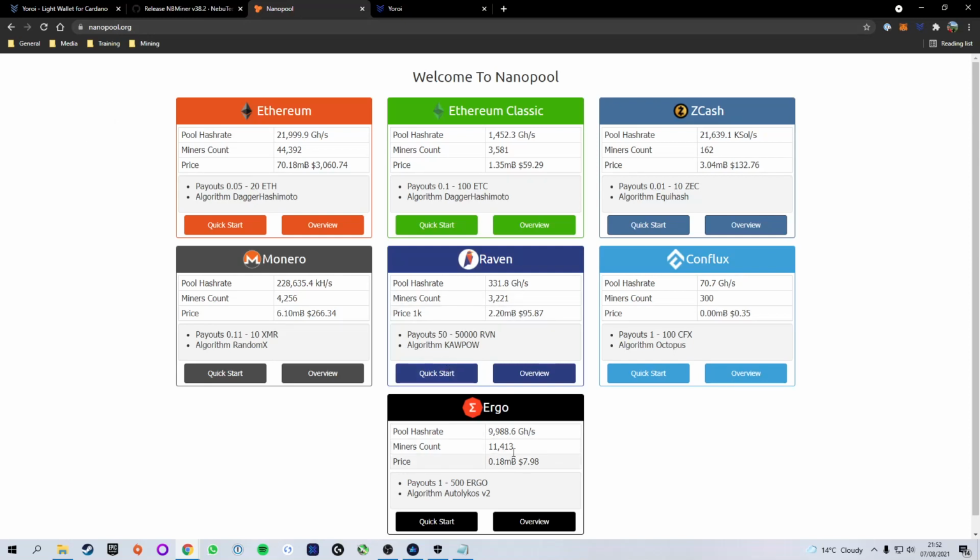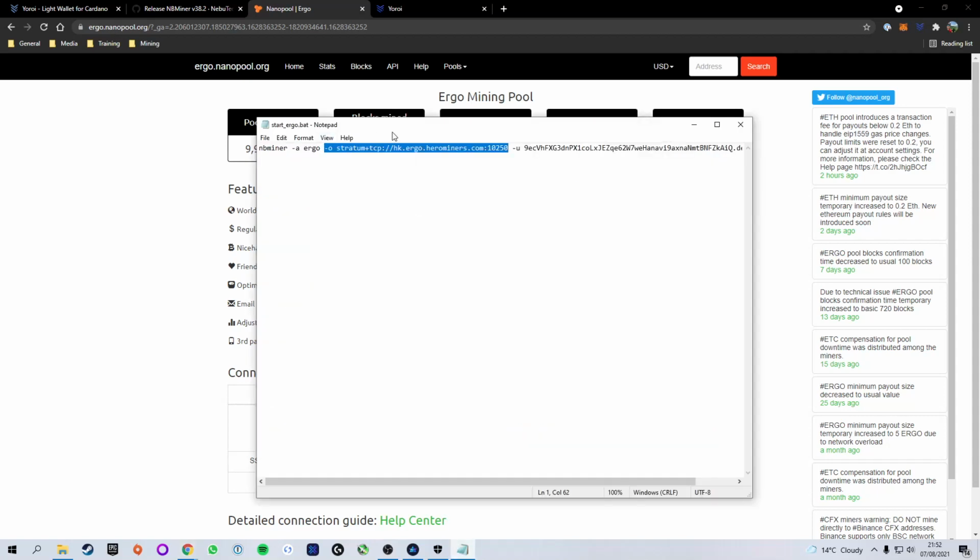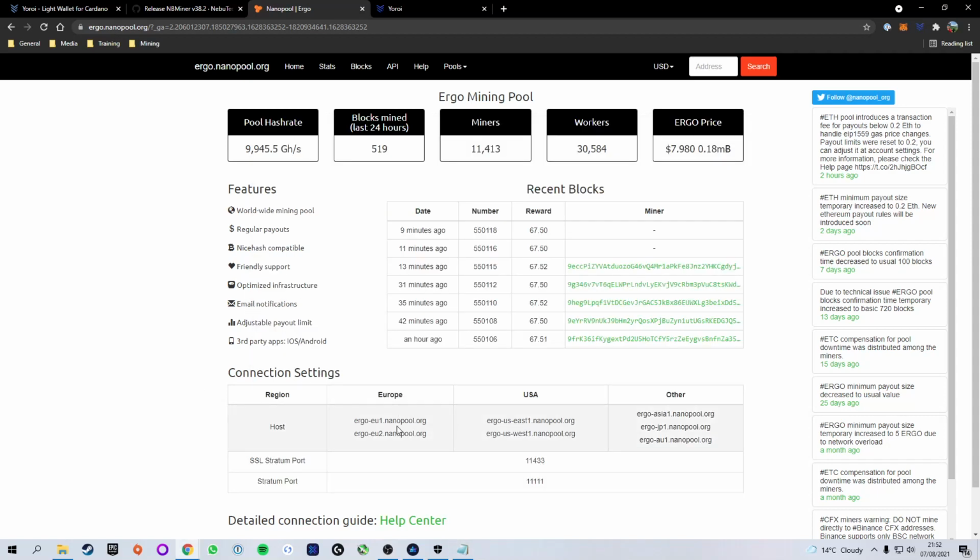So we're going to come down here to Ergo and click on Overview. And here under connection settings, you'll see we have all of the details we need in order to start mining. Here we have the default URL. We're going to change that to the Nanopool URL. So you're going to have to select the URL that best suits you. As you can see, they've got them in Europe, the east and west coast of the USA, Asia, Japan, Australia.